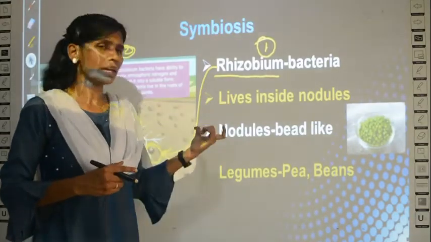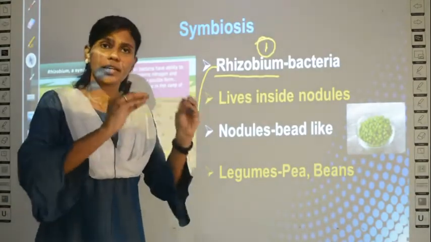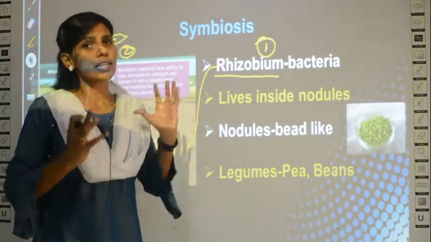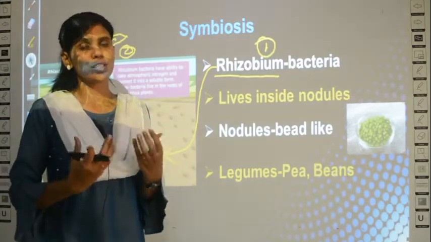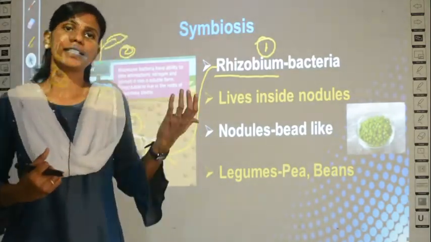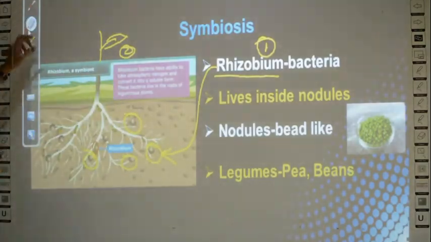So in this mutual relationship, rhizobium gives nitrogen or nitrates to the plants, and rhizobium gets, what it gets? Living place, that is shelter, and also it gets the nutrients from the plants. In this way, both of them are benefited.